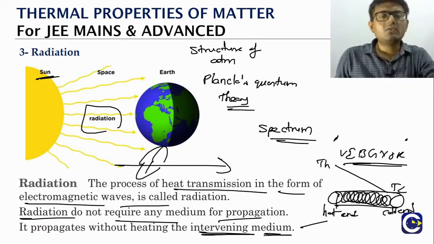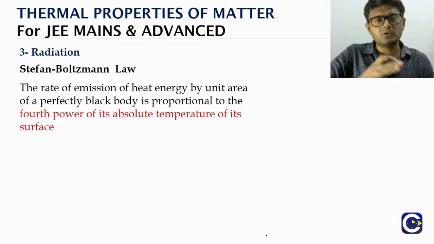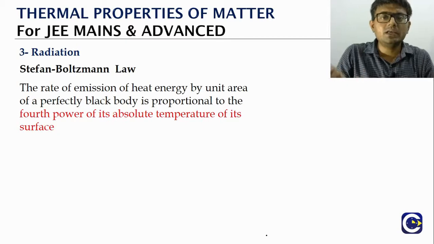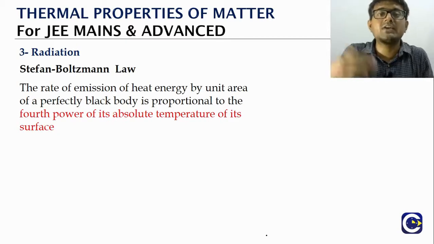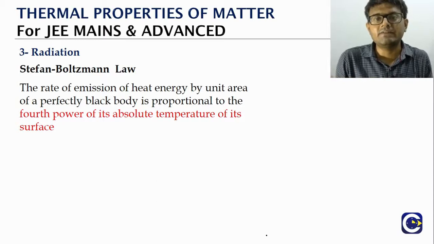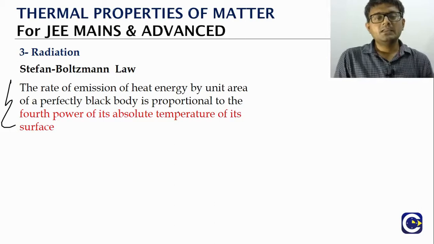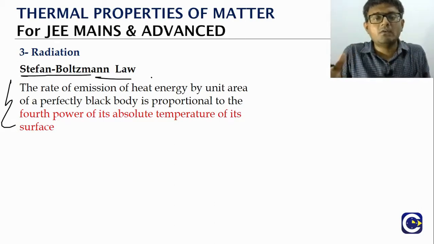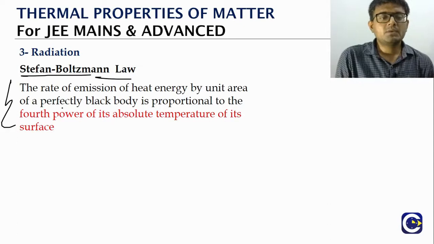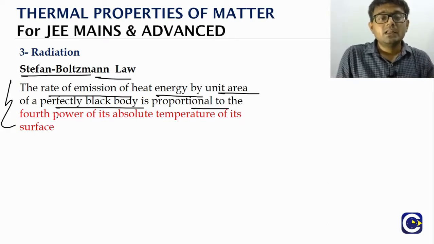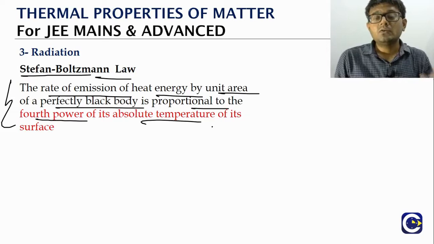Correct. Now talking about the law of radiation, because we talked about the law of conduction, and we also have seen in what parameters the rate of convection will depend. Now for the radiation rate, the Stefan-Boltzmann law will give an idea of how a perfect black body will radiate. For a perfect black body, the rate of emission of energy per unit area will be directly proportional to the fourth power of the absolute temperature of the surface.